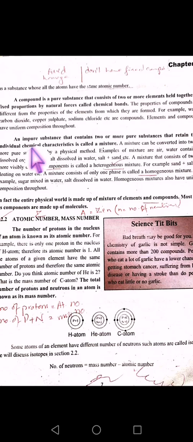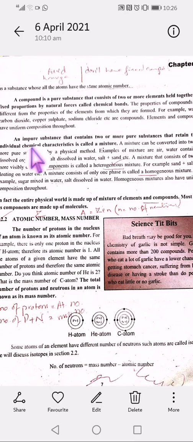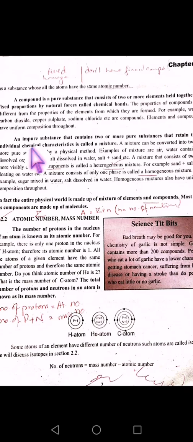Then comes the definition of mixture, an impure substance. Always remember, a mixture is an impure substance that contains two or more pure substances that retain their individual chemical characteristics. A mixture can be converted into two or more pure substances by physical methods. We can separate them. Examples of mixtures are air and water containing dissolved oxygen. Air is a mixture of many gases, nitrogen, oxygen, carbon, many gases are involved in the formation of air. If we dissolve salt in water, we have saltish water. If we dissolve sugar in water, we have sugary or sweet water. If I take sand and salt and put them in a beaker, this is also a mixture.